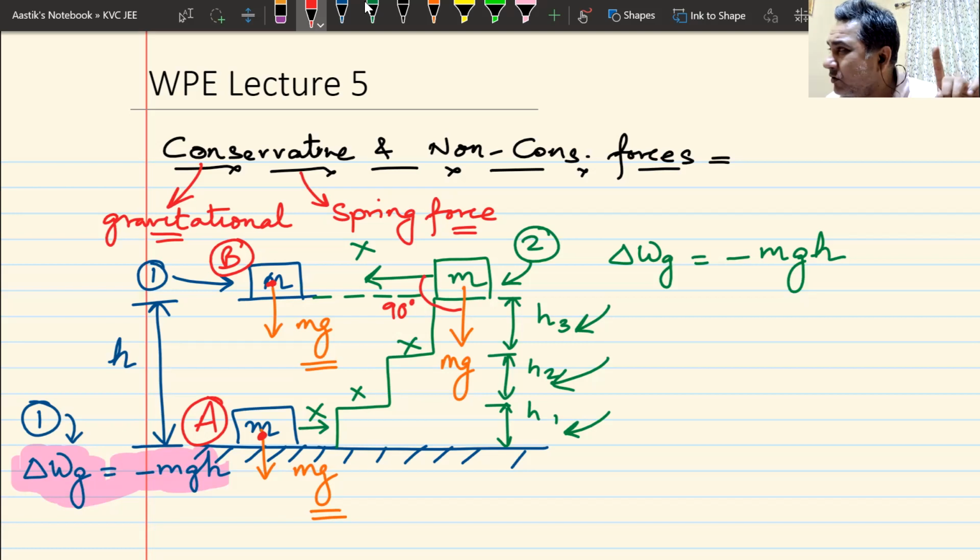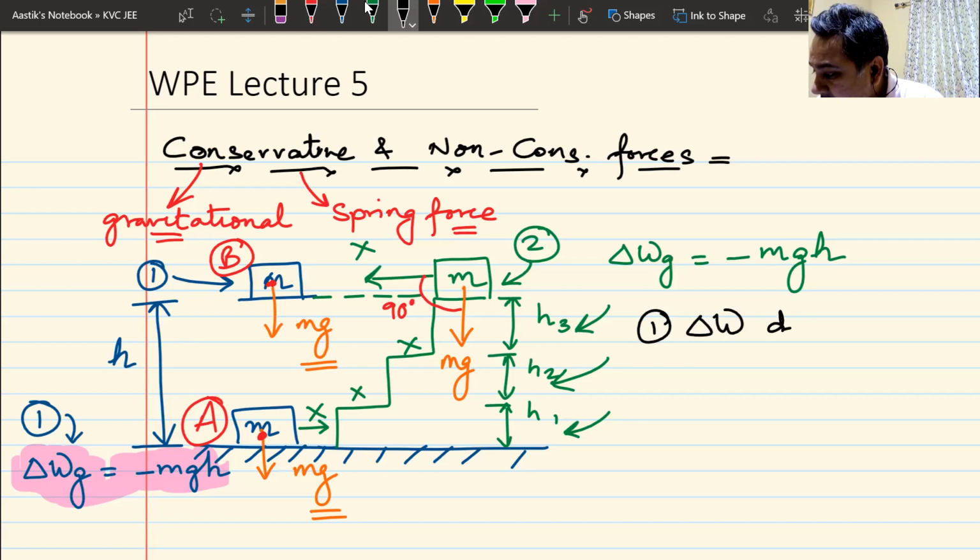Now, as soon as you think about it does not depend on path, what is the first thing that should come to your mind? Do you know of any other thing that does not depend on path? It only depends on the initial and the final position. And that thing is displacement. So you can say conservative force is just like displacement in one sense, because the work done by this force does not depend on path. So that is the first thing that we understand.